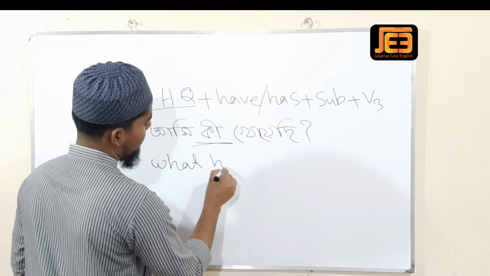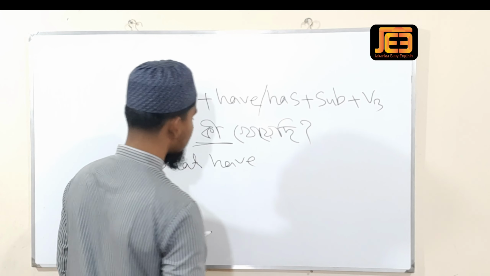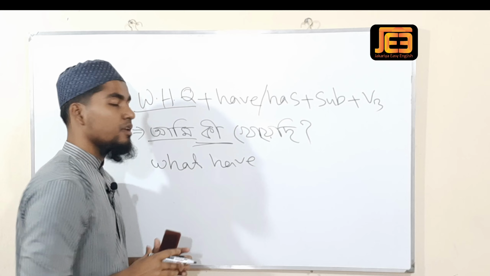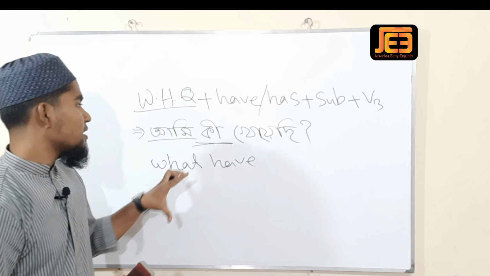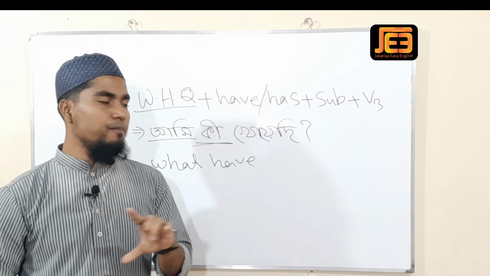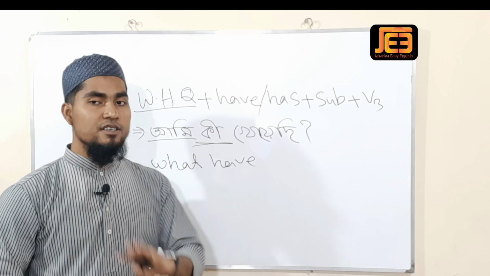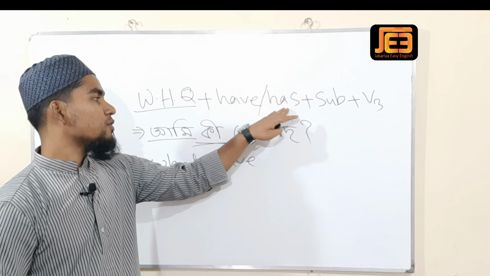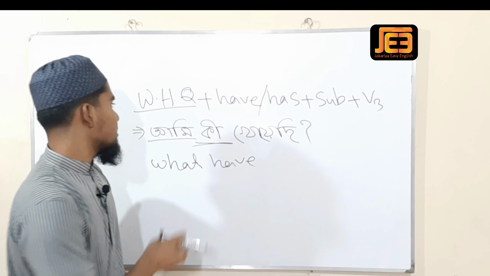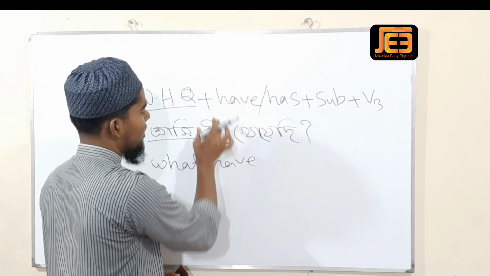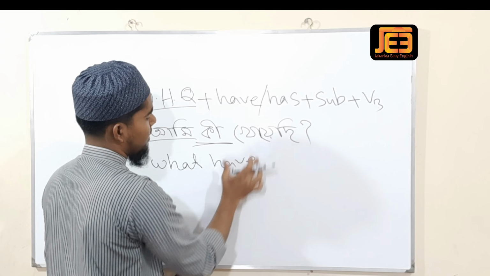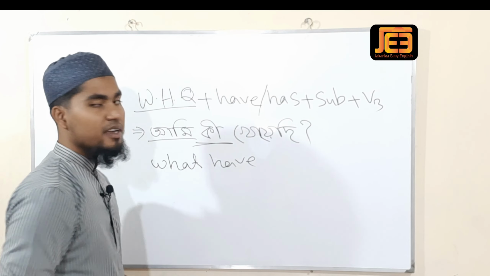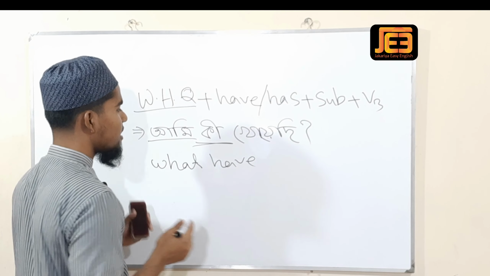Here it will be have because the subject is Ami. You know that with I the auxiliary form will be have, and if the subject is third person singular, that time you will use has. Okay. WH question plus have or has plus subject. Ami কি খেয়েছি. Here the subject is Ami.